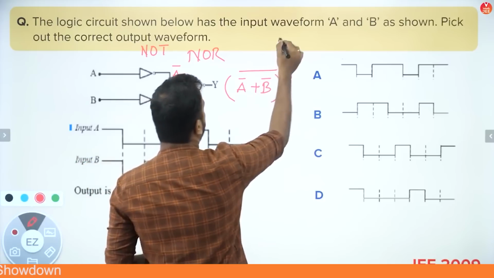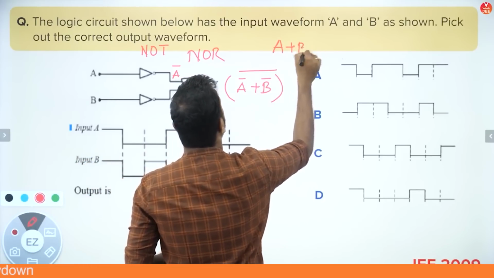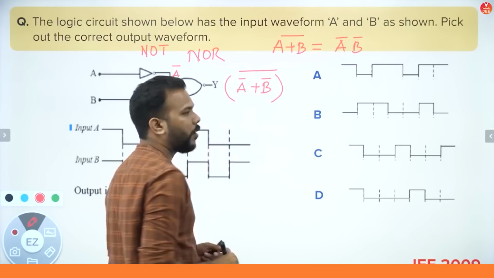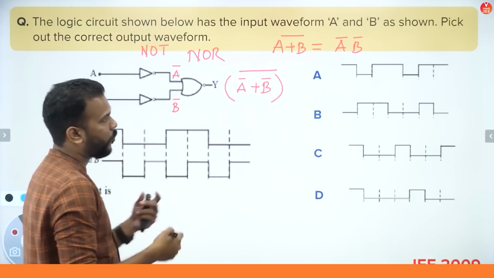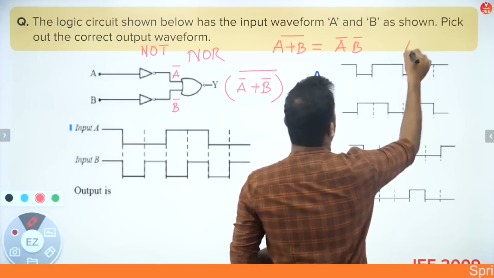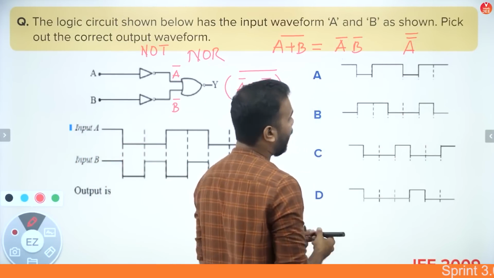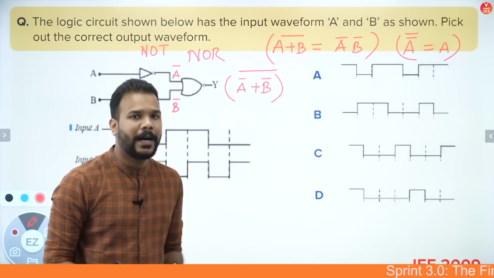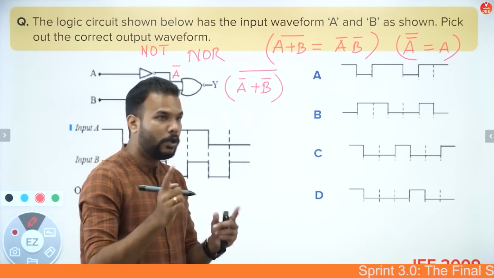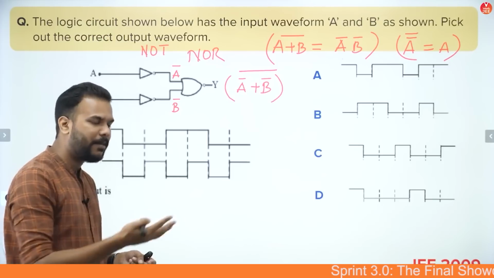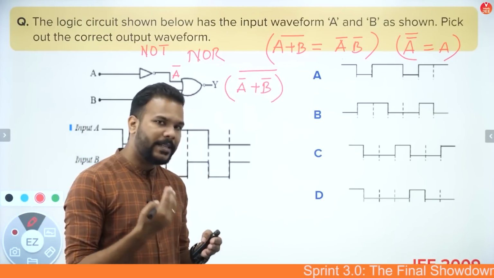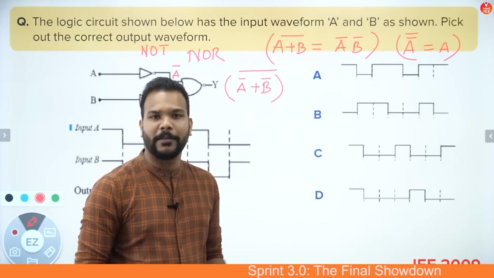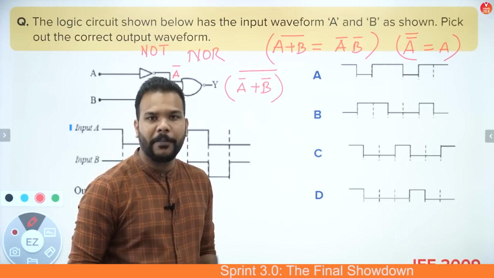But then you know a property from Boolean algebra that (A plus B) whole bar is A bar B bar. That means the OR gate's output after inversion becomes the output of an AND gate. Also, there is one more property that we should know, that A double bar is equal to A. It says that if you pass an input 2 times through a NOT gate, then the output becomes the same as you started off with. For example, if I start with input 1, it passes through a NOT gate, becomes 0. Again it passes through a NOT gate, and that 0 becomes 1. So you started with 1, ended with 1. Same will happen if you start with 0.